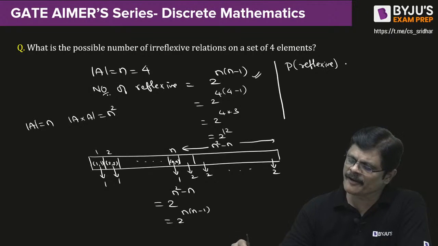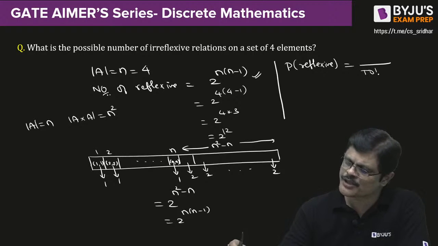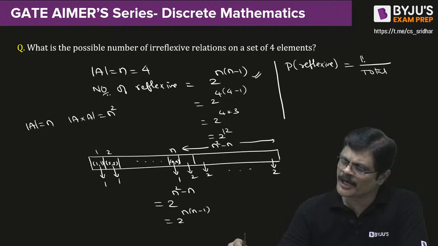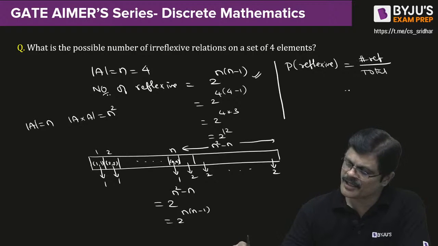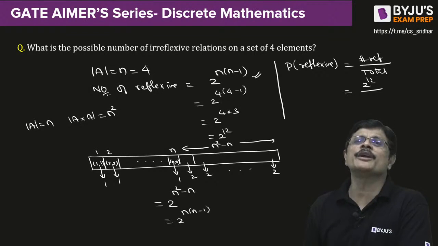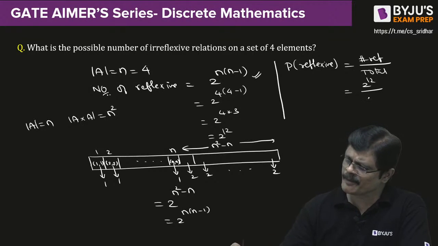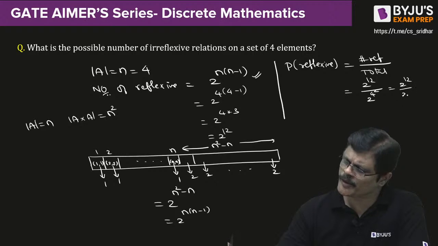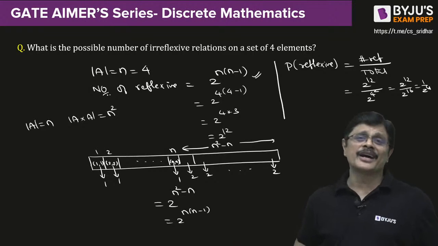See, probability of a reflexive relation means the denominator is the total number of relations, and the numerator is the number of reflexive relations. Numerator we already solved, which is 2 power 12. What about the denominator? Total number of relations. How many relations are there on set A? Because if A contains 4 elements, the number of relations is given by 2 power 4 square. That is 2 power 12 by 2 power 16, my dear friends. That is 1 by 2 power 4, the required answer for this.